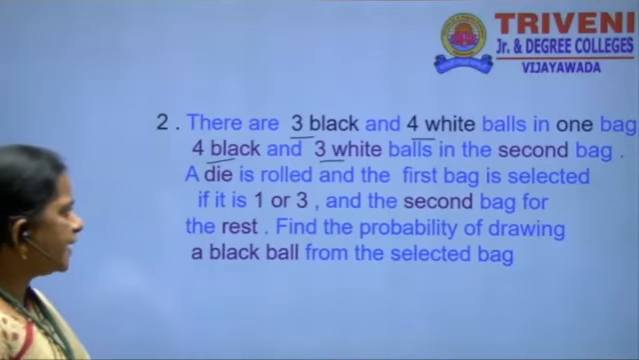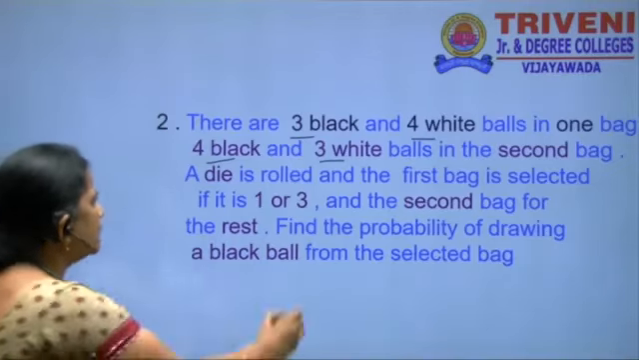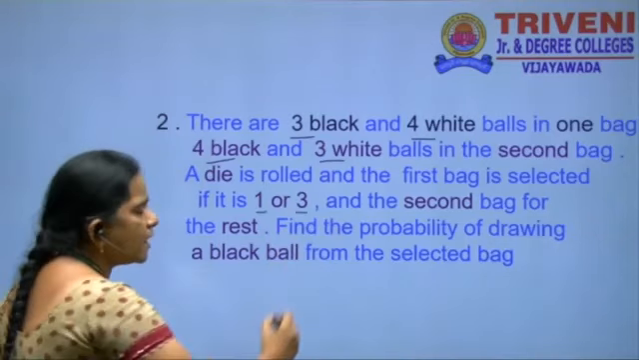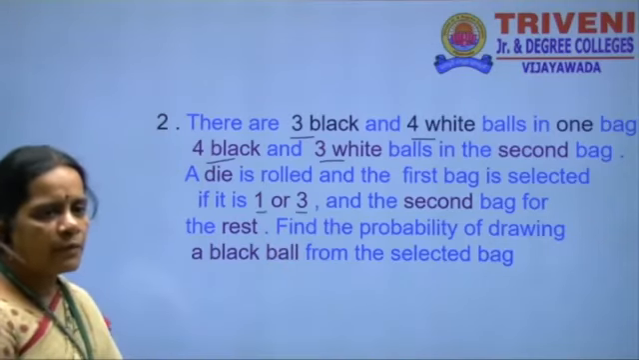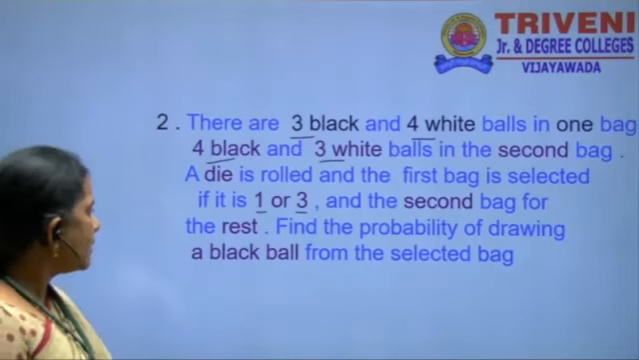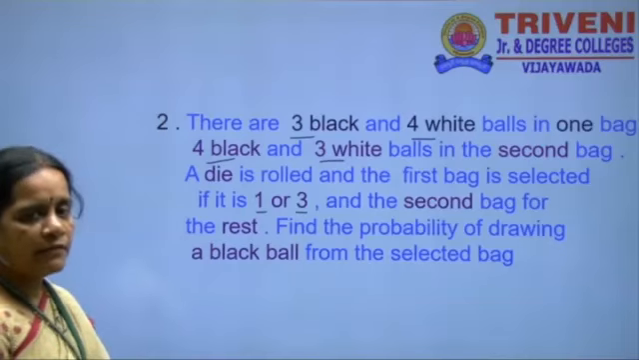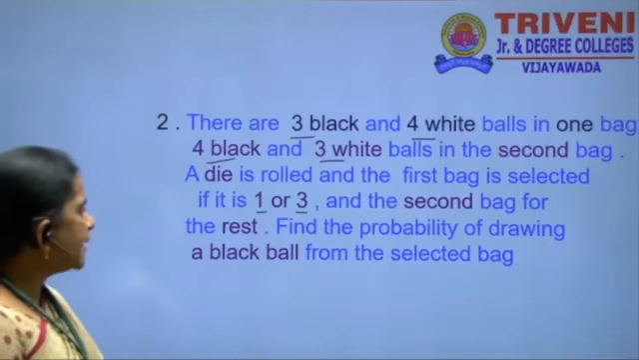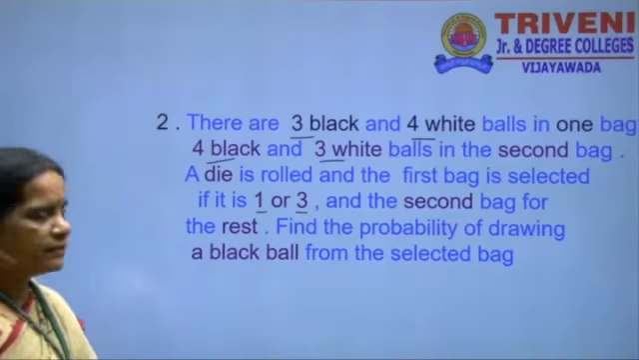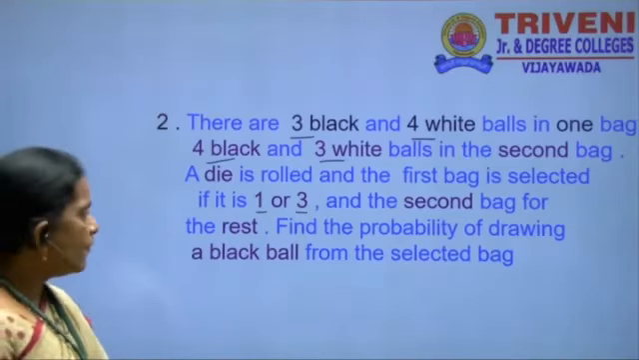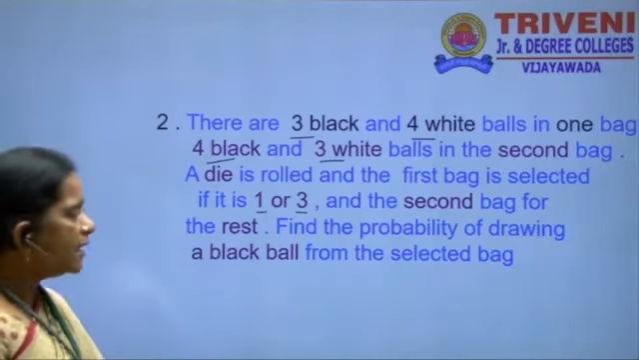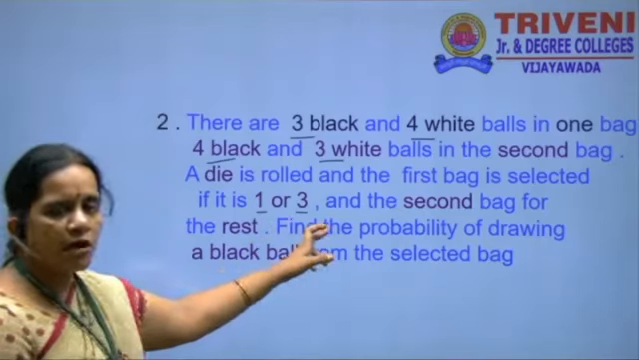First, a die is rolled, and the first bag is selected. What are the chances here? 1 or 3 turns up. Suppose we have to roll a die. That way, the number of faces 1 or 3 is the first bag selection. And the second bag is selected for the rest, that is 2, 4, 5, 6. 4 chances for the selection of the second bag and 2 chances for the selection of the first bag.